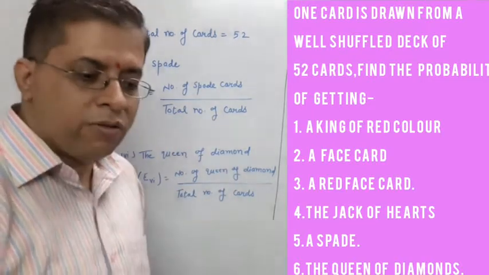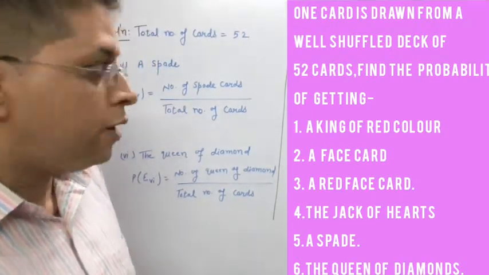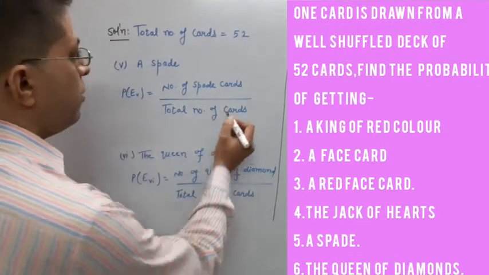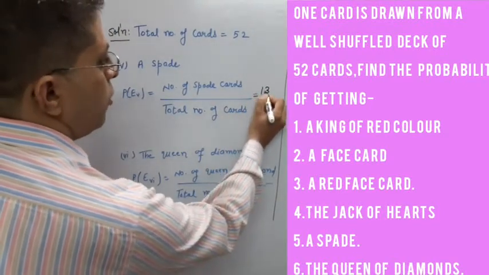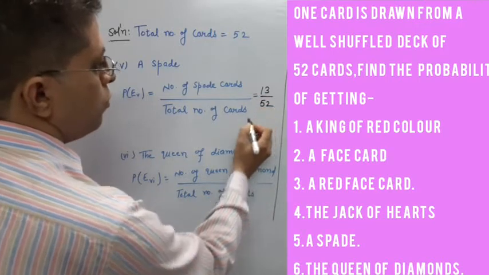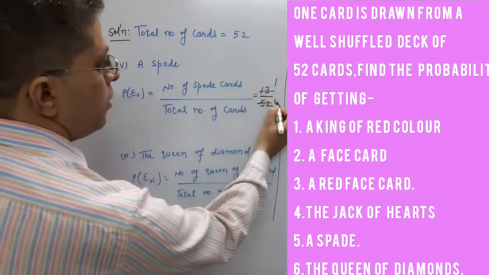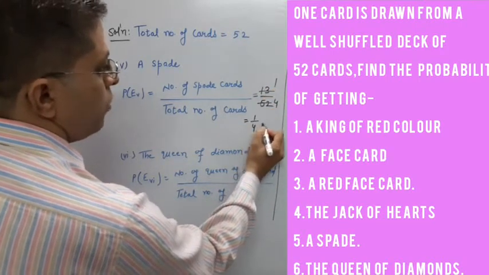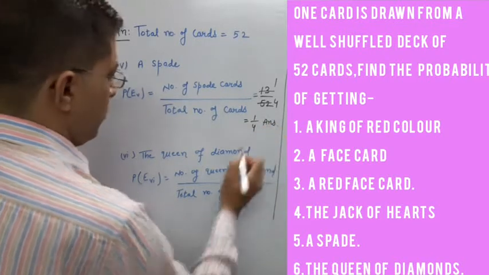So total we have 13 spades in a deck of cards. So I can write here 13, and total number of cards are 52. Okay, 13 on the 13, 13 4s are 52. So 1 upon 4 is your answer.